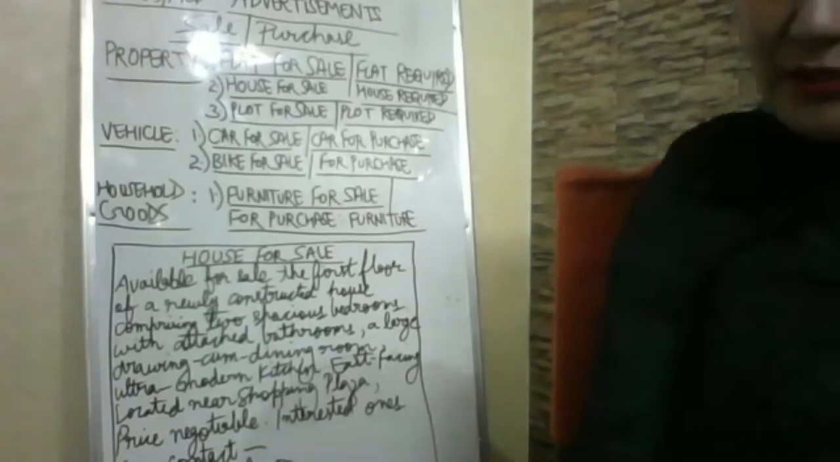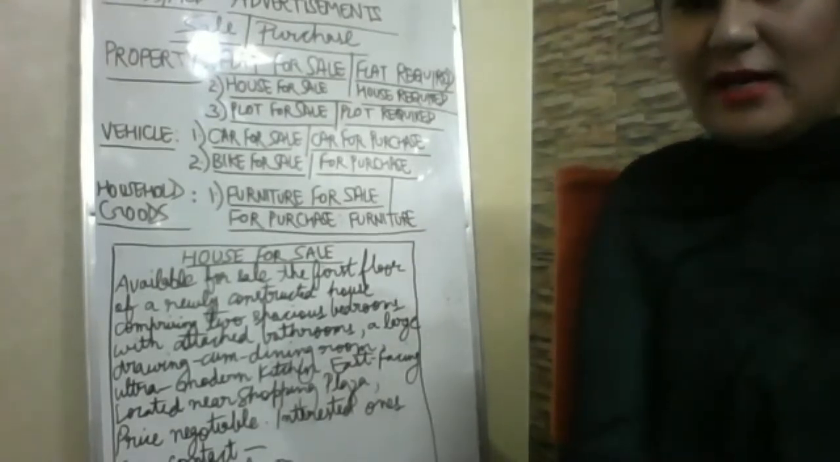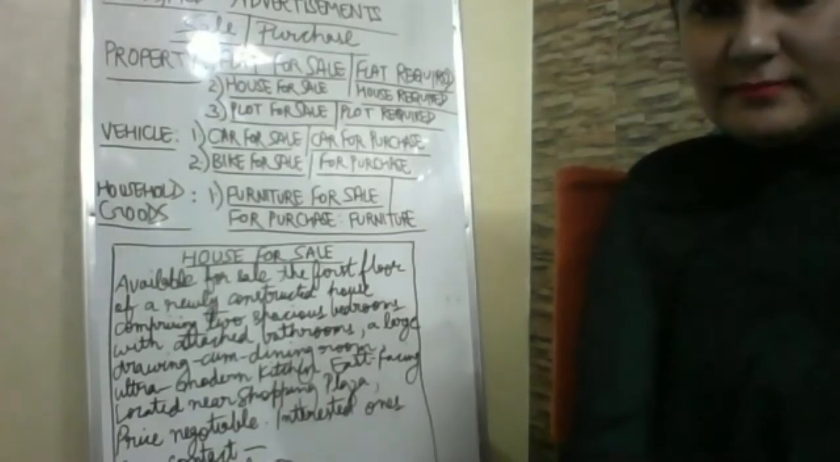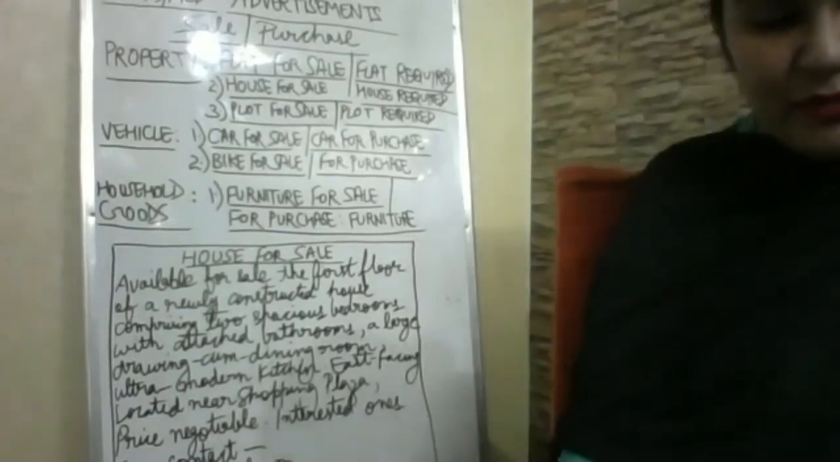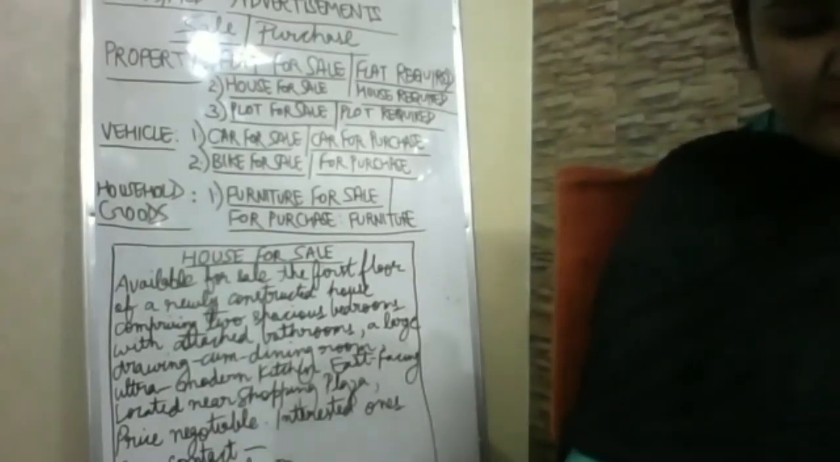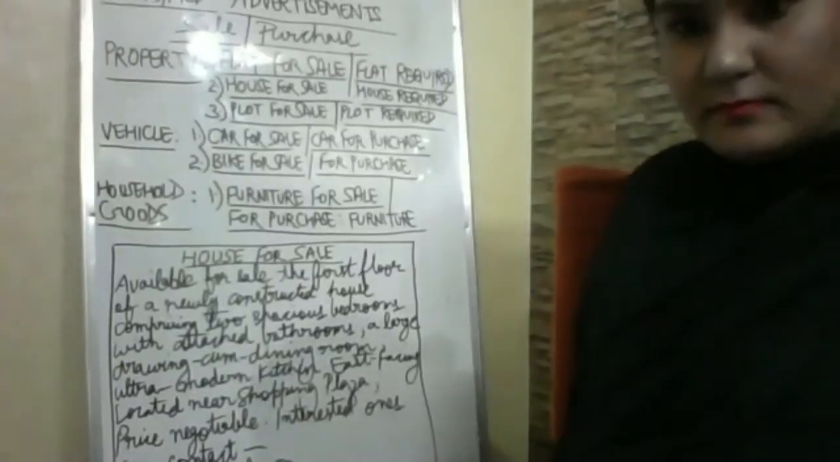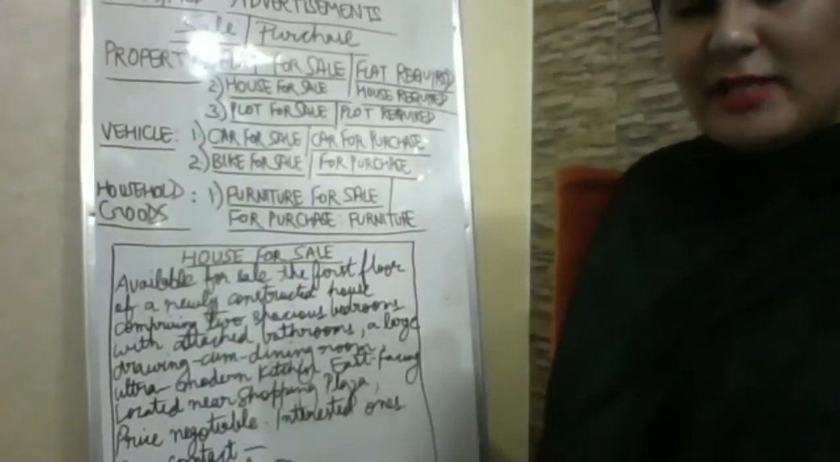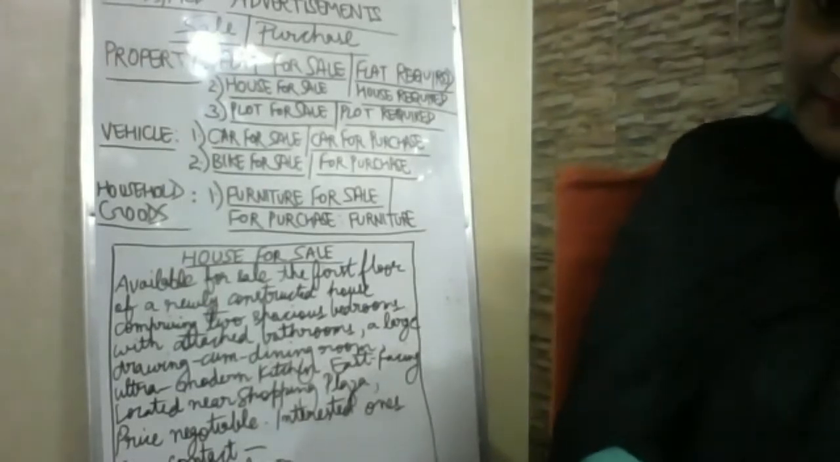Clear? Any doubt in the category of vehicles, beta? Two-wheelers and cars. Any doubt, you can ask me. The last category I'm going to discuss is household goods. No doubt? Send me a thumbs up if it is clear so that I can go further.